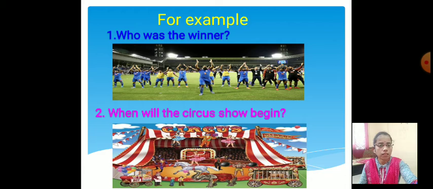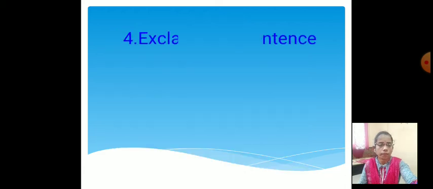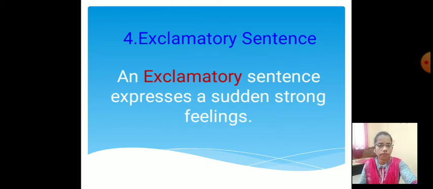Now the last kind of sentence, the fourth one, exclamatory sentence. See the definition. An exclamatory sentence expresses a sudden strong feeling. It means in the exclamatory sentence we suddenly express our feelings, our emotions, our thoughts. That is the exclamatory sentence. Sudden feelings expressed through the sentence, that is the exclamatory sentence.